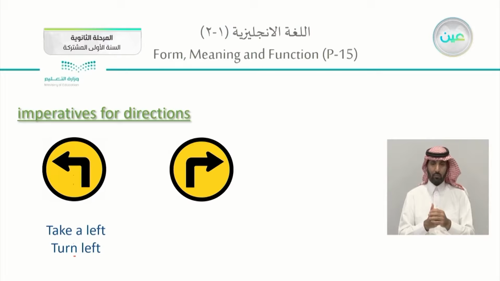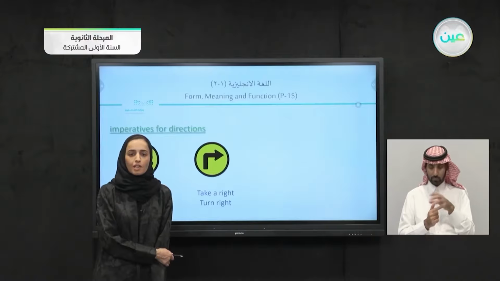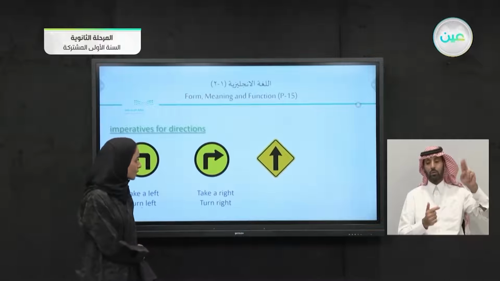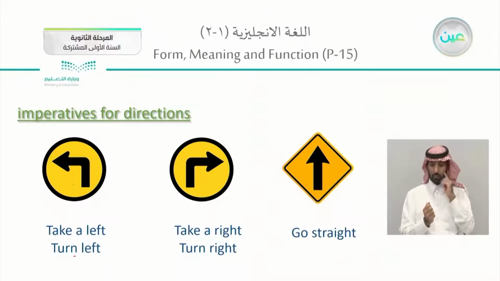How about the second one in here? The opposite, not left, we're speaking about the right. So take a right, turn right. Notice we're using take, do, and turn, do. The following in here, what do we have? Not right and not left, it is to go straight. Do, go straight. So this is it. When you are using imperatives, you will use the base form of the verb: go, take, or turn.